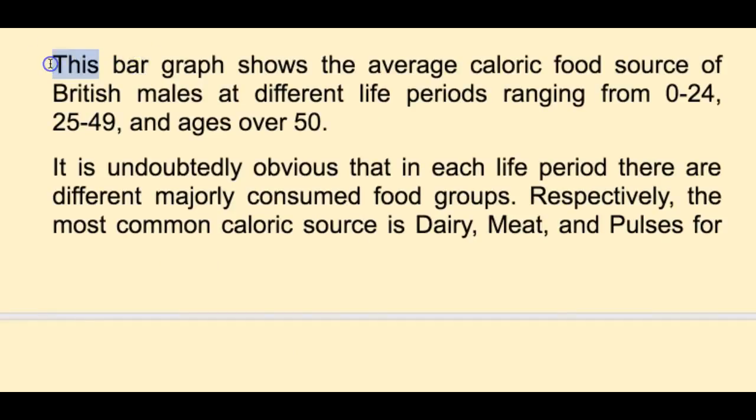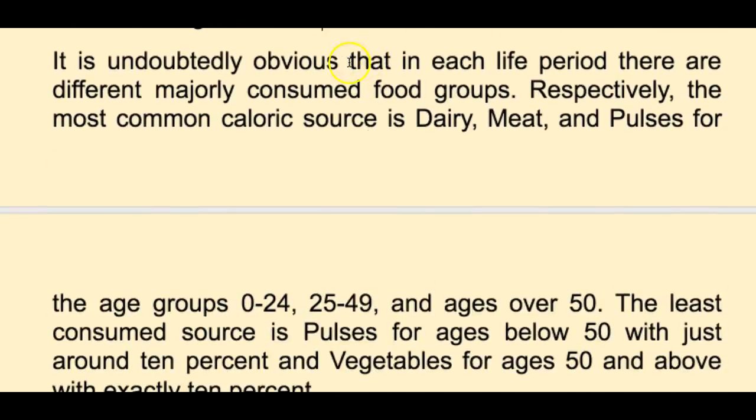And I'll give you a tip. Don't start with this. Just start with the bar chart or the vertical bar chart. Don't say the bar chart shows, or the bar graph shows the average caloric food source of food intake. The average caloric intake would be better. Actually, both are okay. Of British males at different life periods, ranging from 0 to 24, 25, and ages over 50. Fine, very good. It's undoubtedly obvious.